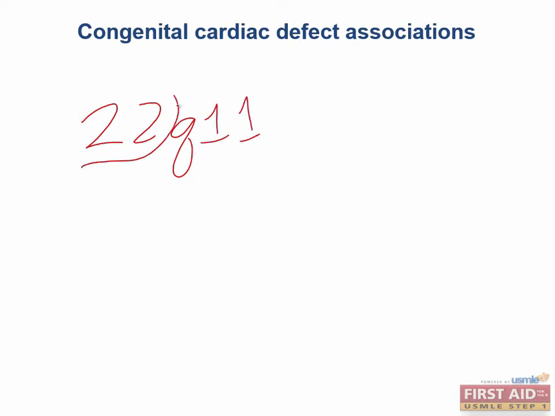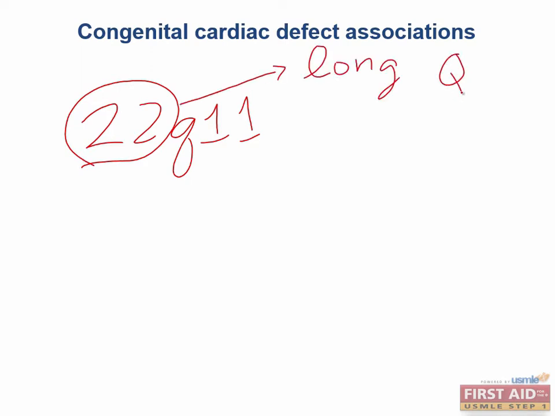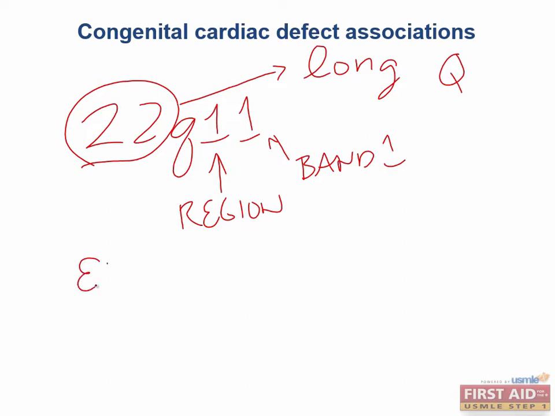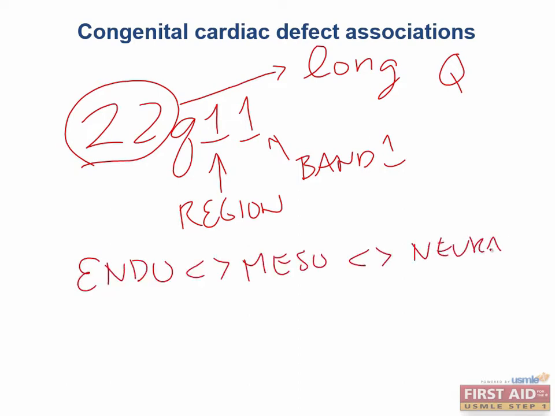So chromosome 22 has a long arm denoted by q. The number 1 indicates that this is region 1, and the second one tells us that it is in band 1. Deletions in this area of your chromosome 22 are bad. They are really bad because this area of chromosome 22 codes for an important transcription factor that is crucial in the signaling between the endoderm, mesoderm, and the neural crest cells that are part of the pharyngeal arch system, crucial in the development of the heart.